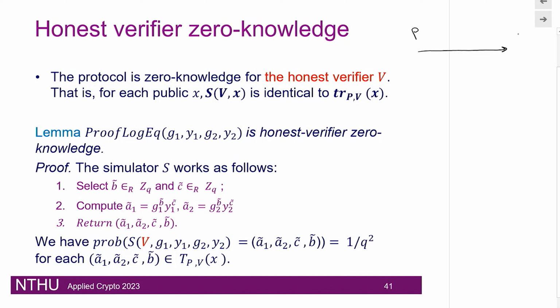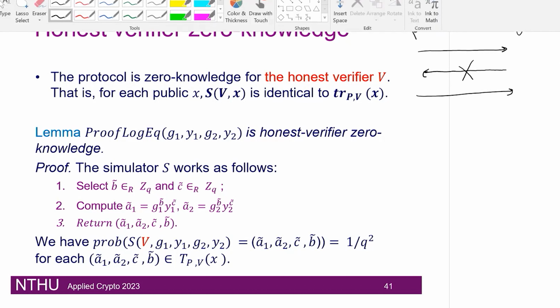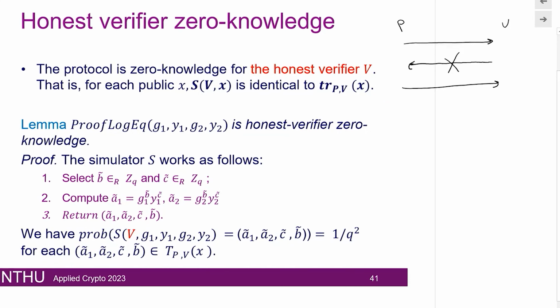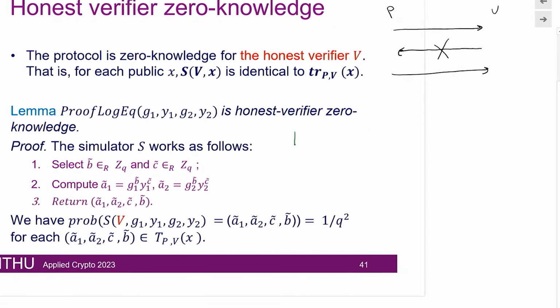So what we are discussing here, we said that we send some value. So this is a prover, this is a verifier, and then he sends the challenge, and then we respond. So the idea is, what if we remove this line? We assume that the verifier is honest, so we just replace it with some hash function.